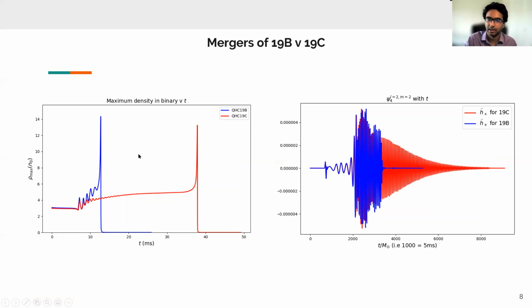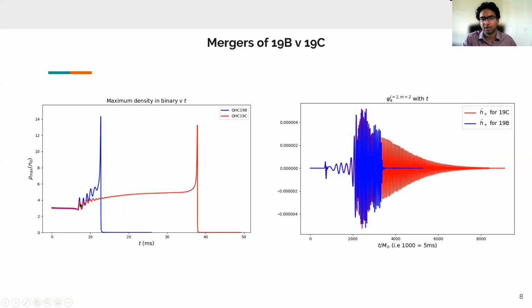On the plot on the left-hand side, I'm plotting the maximum density present in the entire simulation at any given time, at different times. And on the right-hand side, it's a plot of gravitational wave signature. We'll get to that in a second. But the maximum density present in the simulation for the blue curve, which is 19B, and the red curve, which is 19C, they start at the same place. So that's the maximum density present at the beginning of the simulation. Further, the merger happens at the same time for both the cases.